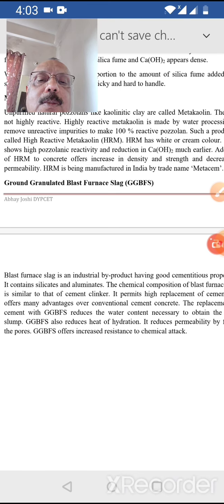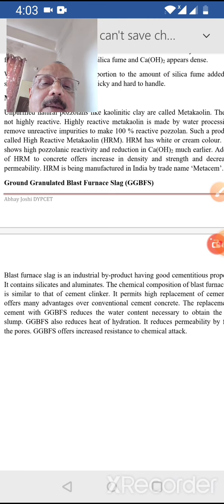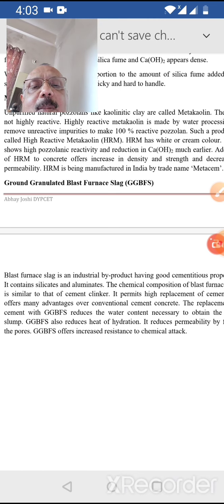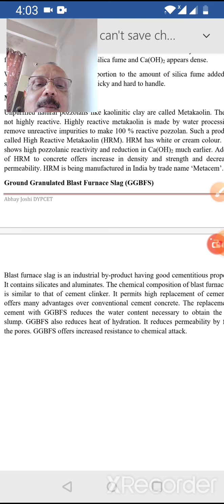So slag is more like cement. Generally, there are two cements available in the market, fly ash cement and slag cement. Slag cement is generally called blended cement in the market.